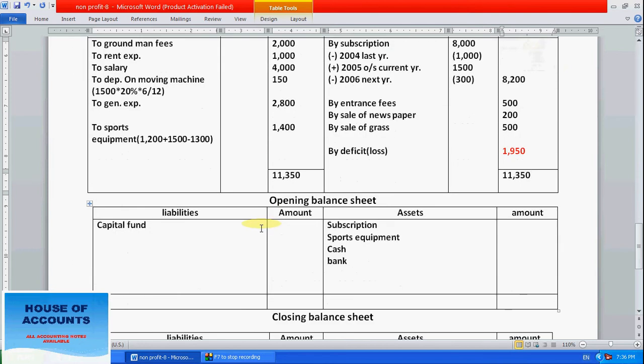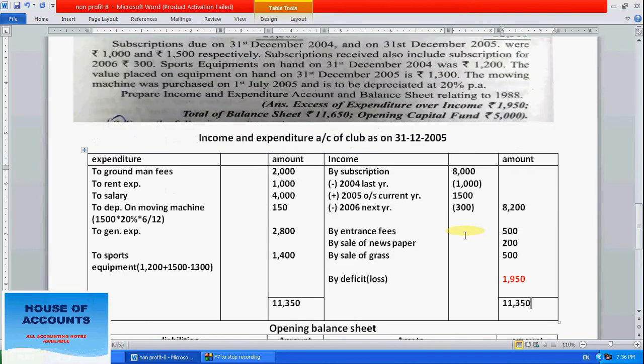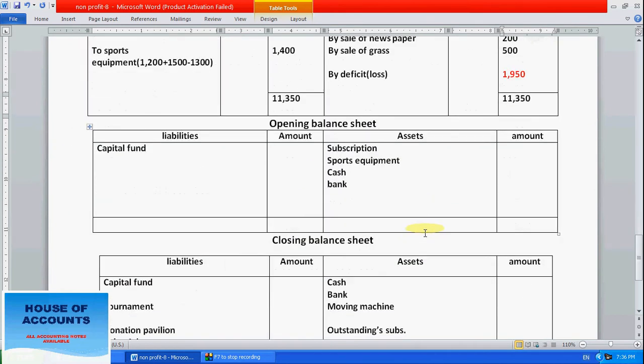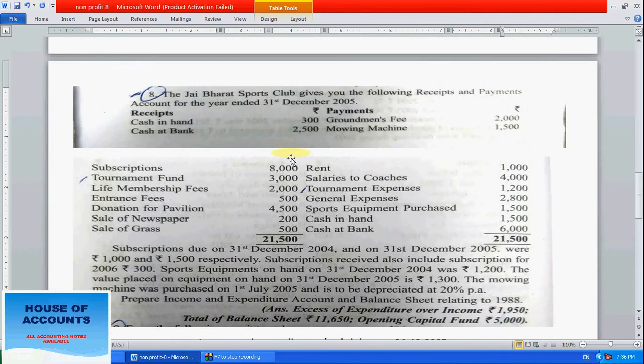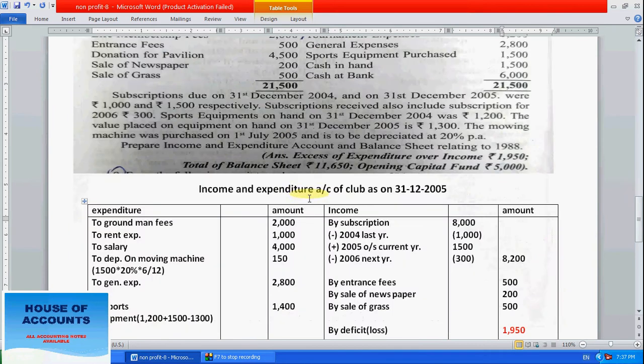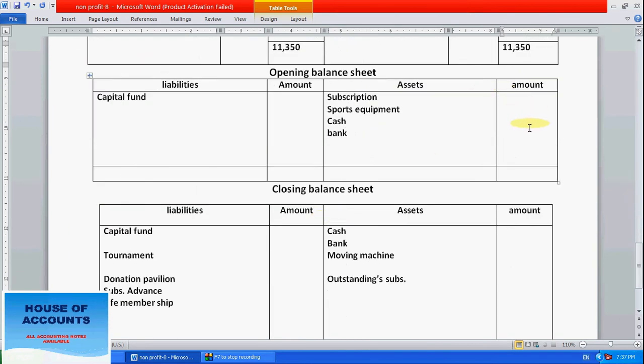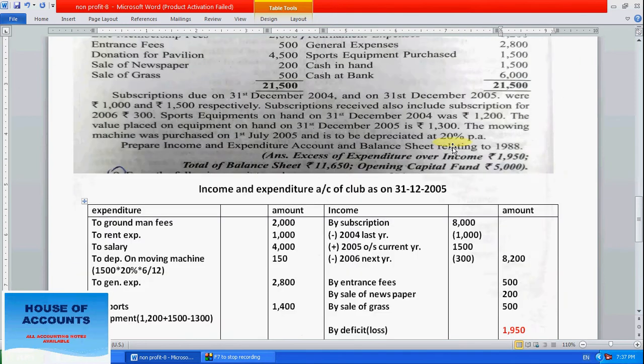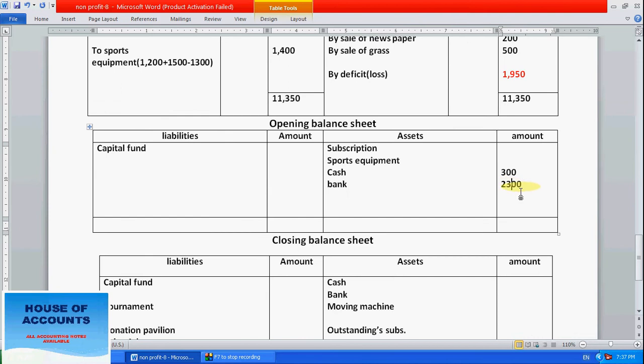Now let's go for the opening balance sheet. From here there is opening cash in bank 300 and 250. At the time of opening of the cash book, means receipts and payments, there is a balance of cash in hand and cash at bank, 300 and 2,500. So right here cash in hand is 300 and cash at bank was 2,500.